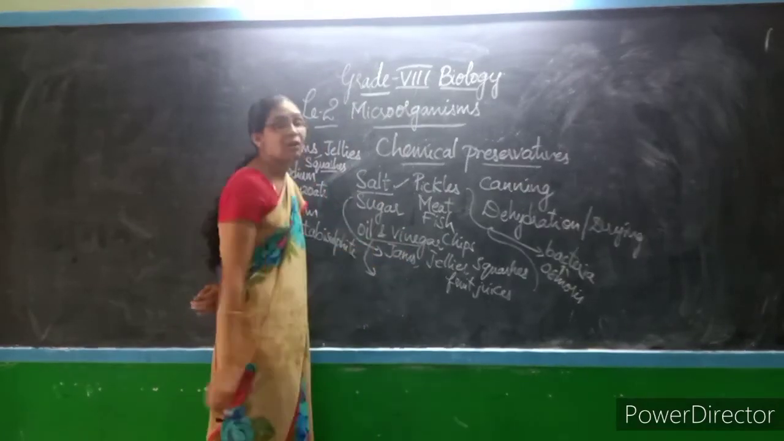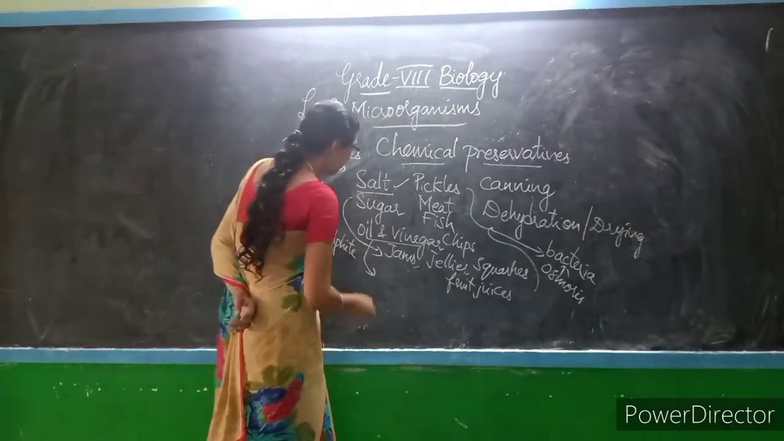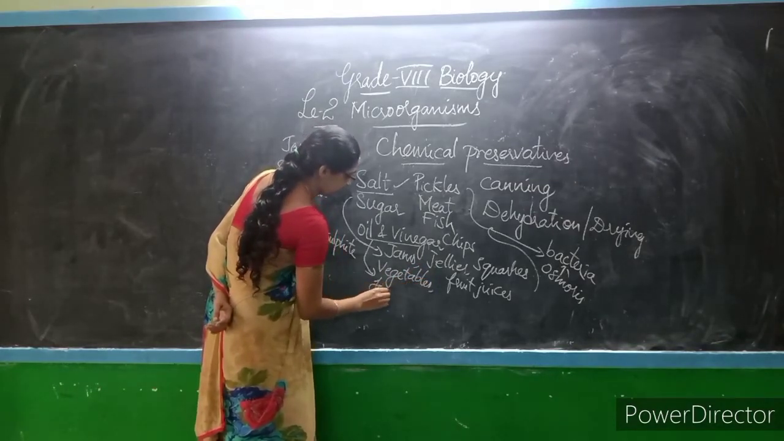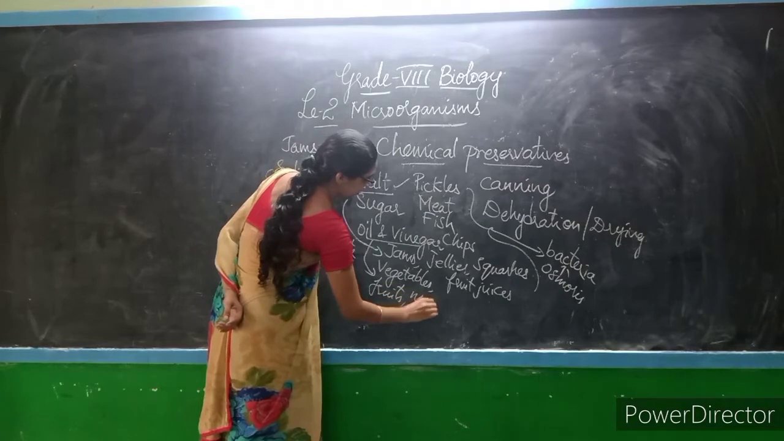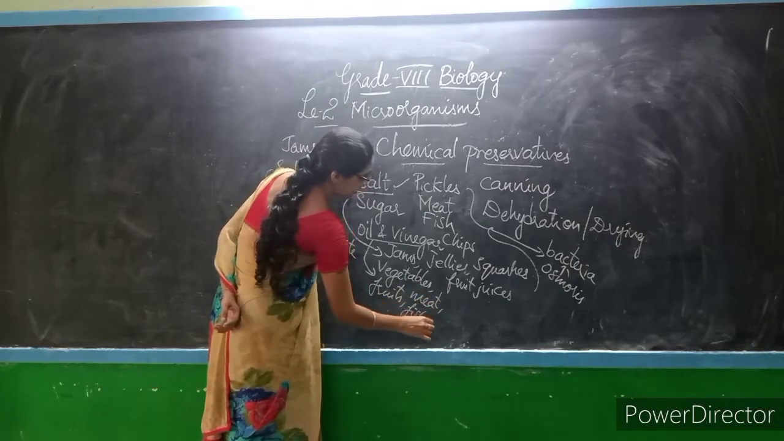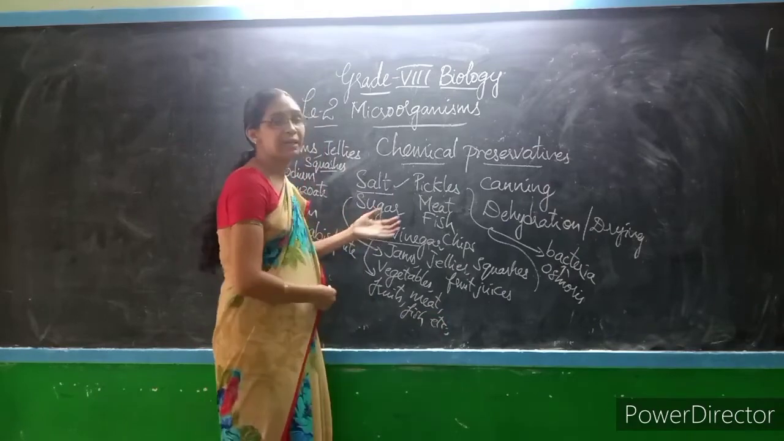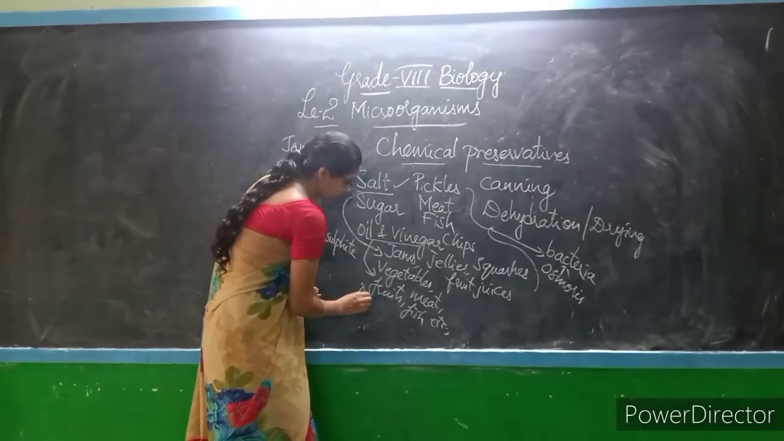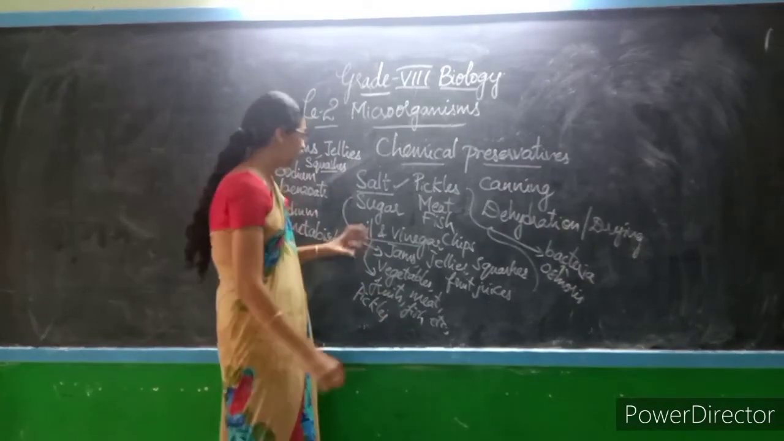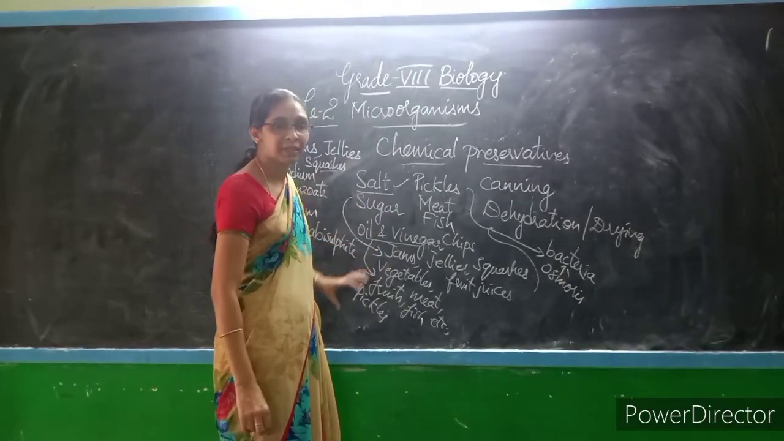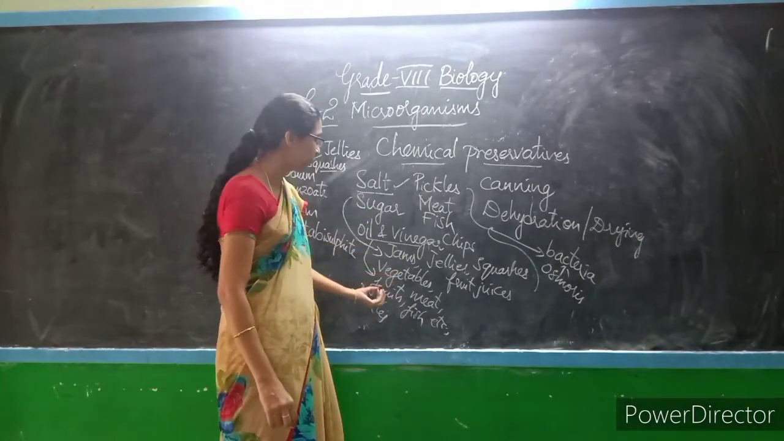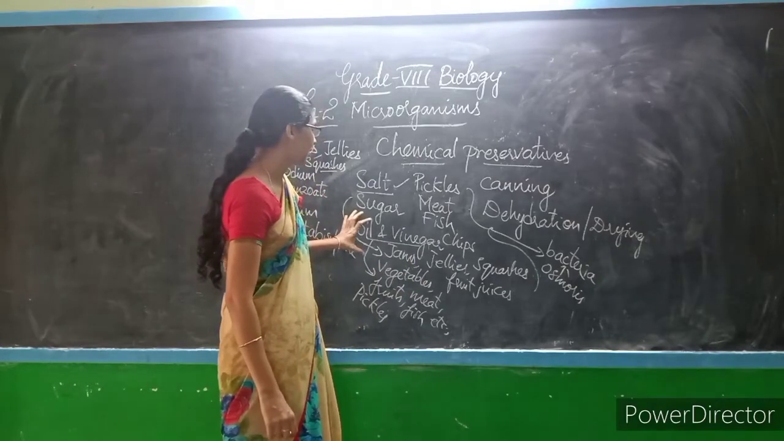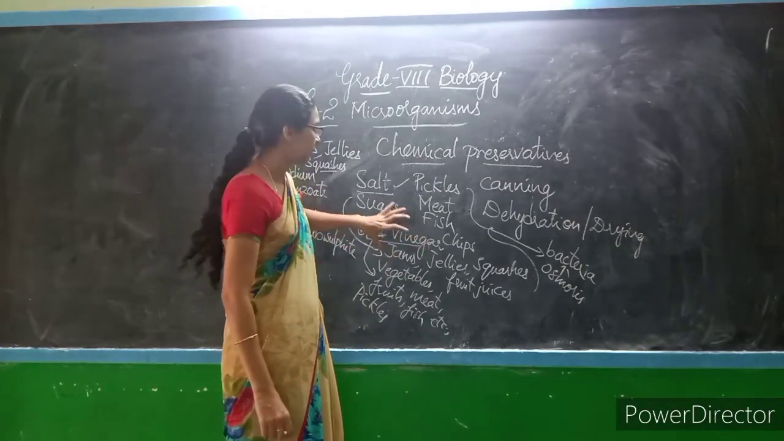Oil and vinegar are added to certain food materials like vegetables, fruits, meat, fish, etc. in order to preserve them. Even for pickles we add oil. So oil and vinegar, both of them are used for preserving certain food materials like vegetables, fruits, meat, pickles, fish, etc. This oil and vinegar mostly make an environment.